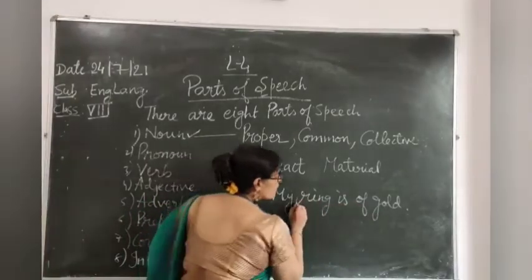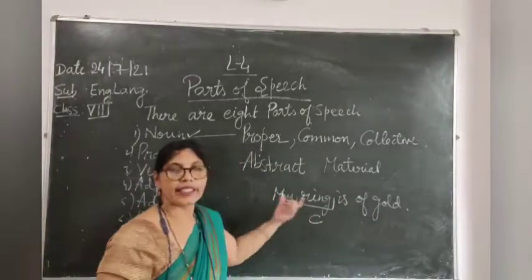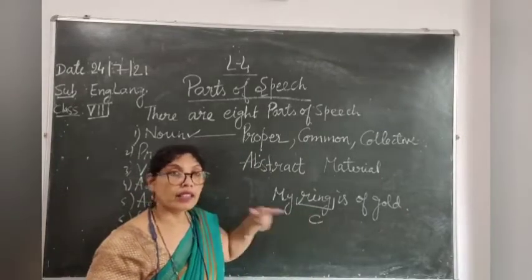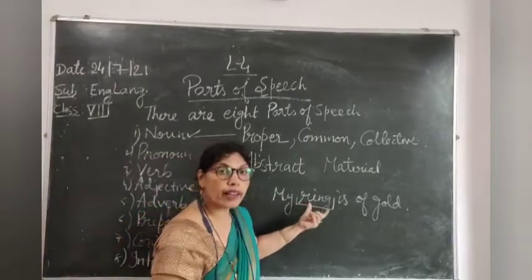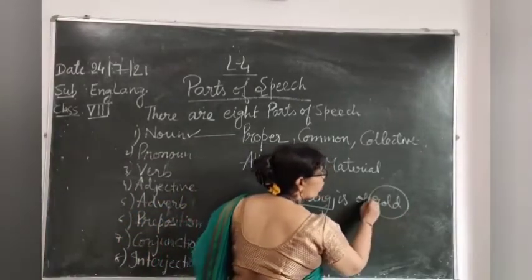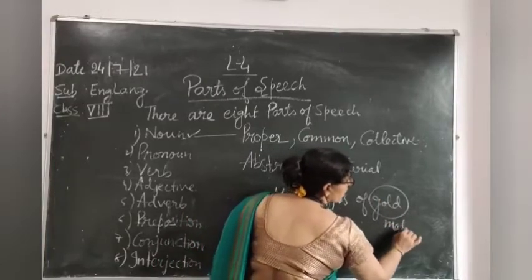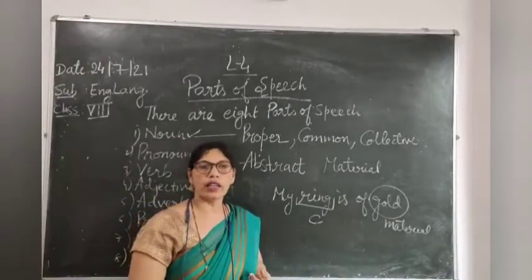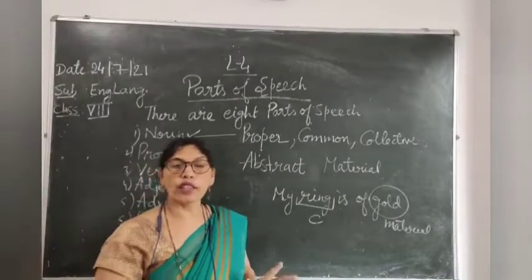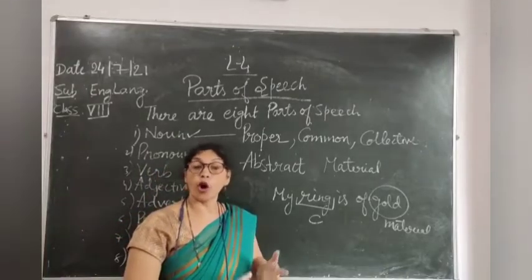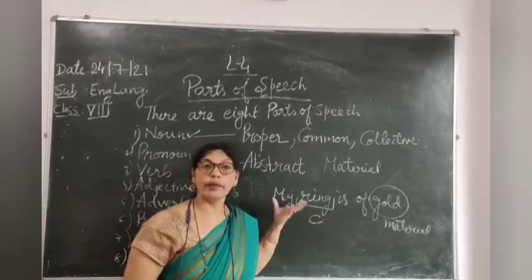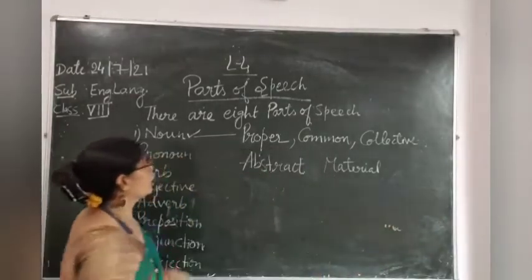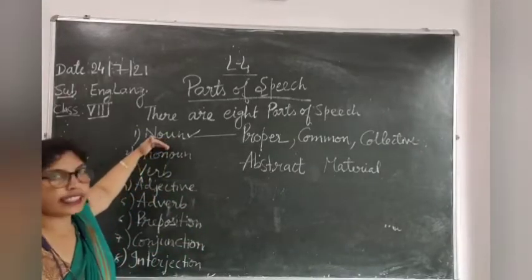My ring is, now this ring, it is a common noun. It is a thing, ring, common noun. But of which material is it made? Which material is used to make a ring? That material is gold, and this gold is called material noun. Clear? Gold, silver, wood, platinum, cotton, terylene, polyester, all these are called material nouns. Okay. So children, I hope the first part is clear to you.